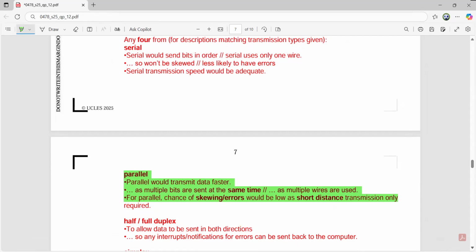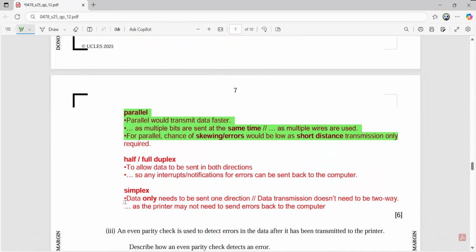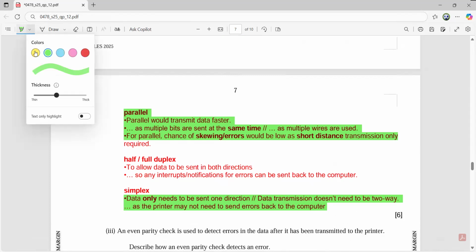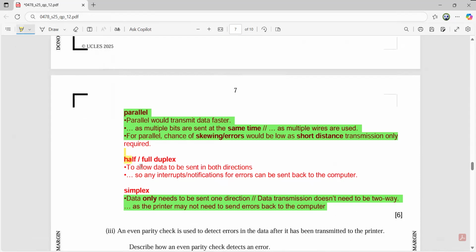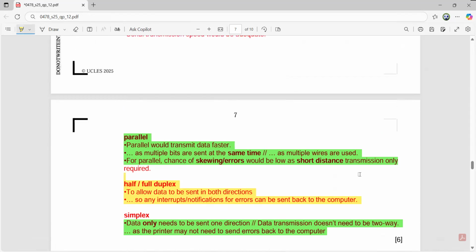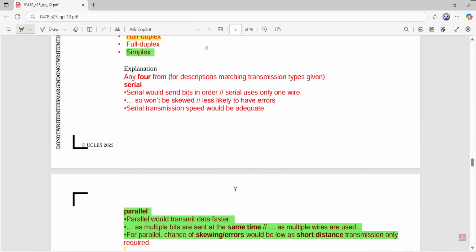And then if he has chosen simplex, he needs to justify the use of simplex. Why? Because he wants the data to be sent in one direction only. He does not want it to be two-way, and the printer is not going to send the data back. So that's perfectly okay. Be clear. If your choice is accurate, then definitely you will be scoring the marks accordingly. So be clear about your answers, and definitely the marks are yours. Okay, I think it's very clear to everyone. Choices may vary, and in this manner, you will be scoring your marks.